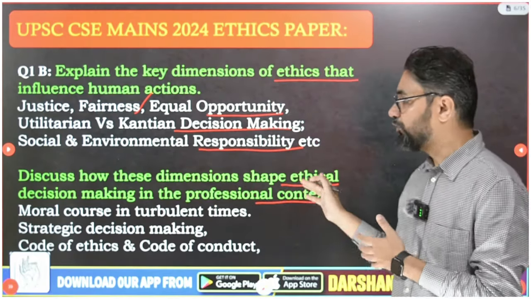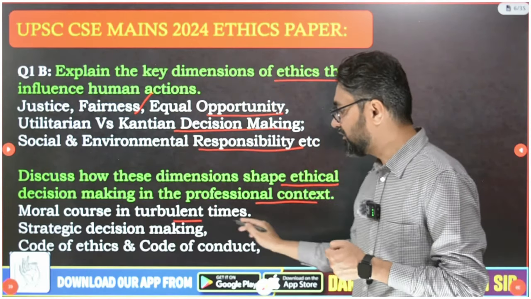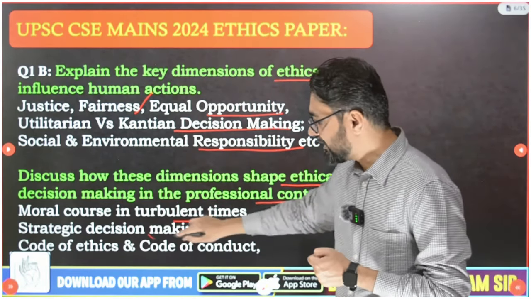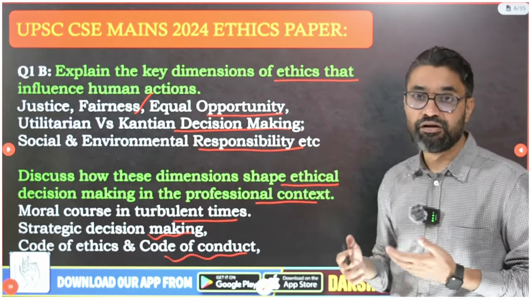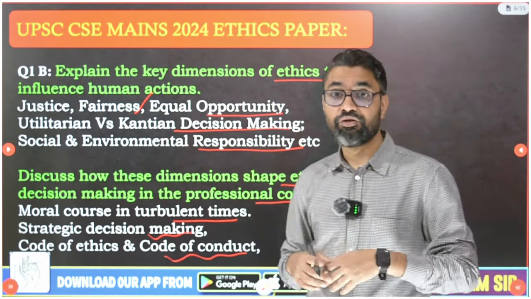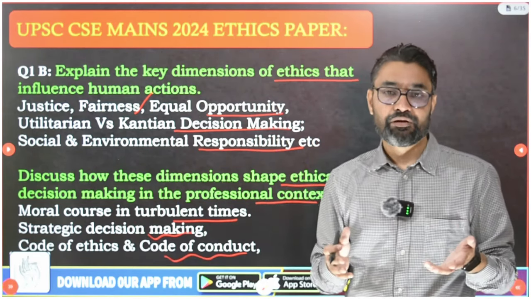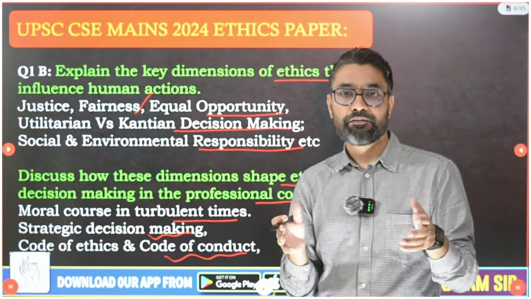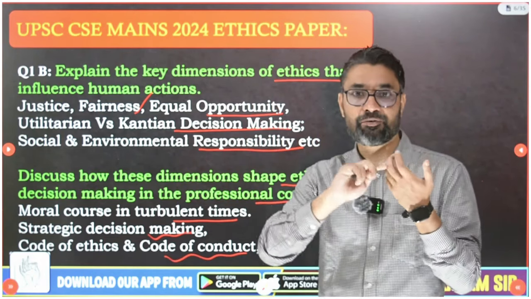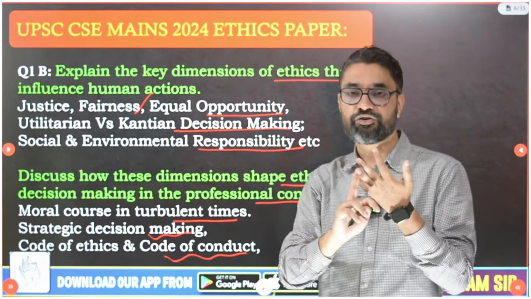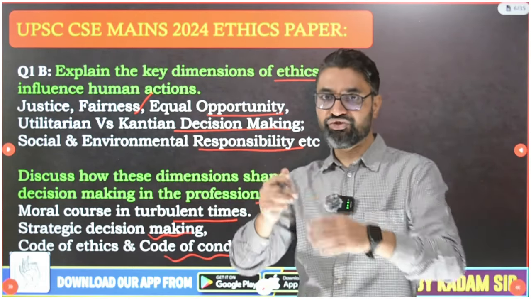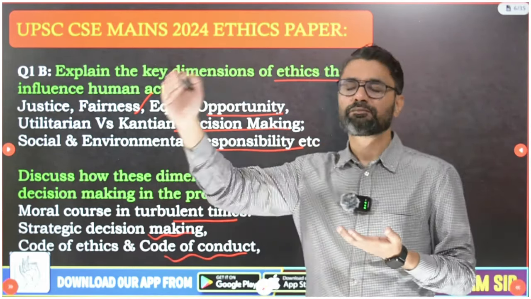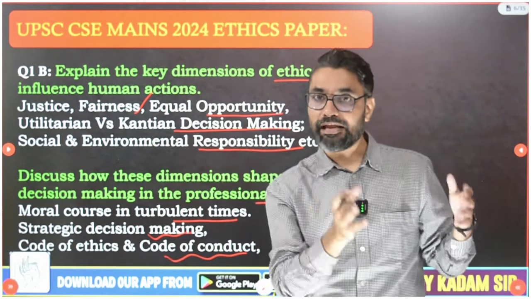So how will it improve? It will improve your moral course in turbulent times. It will lead to strategic decision making. It will lead to a code of ethics and code of conduct in your organization. Your organization will be more CSR oriented. It will try to achieve the triple bottom line, that is economic responsibility, social responsibility, environmental responsibility. And this is how this dimension will shape the future, making your organization more sustainable in the long term, like Tata's.